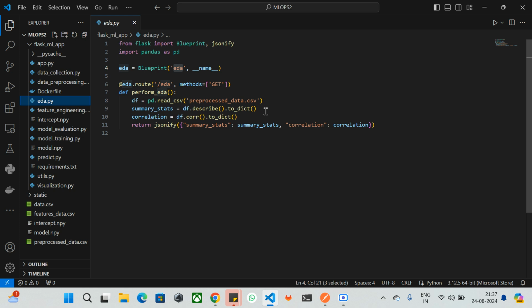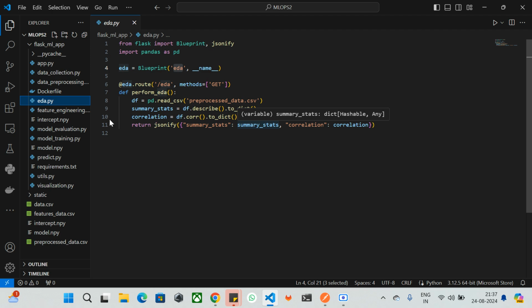Next we have the correlation matrix, which is df.corr. It computes the correlation between the features, such as age, salary and purchase. Finally, the endpoint returns the statistics and correlations in JSON format. I'll show you how it looks in terms of EDA.